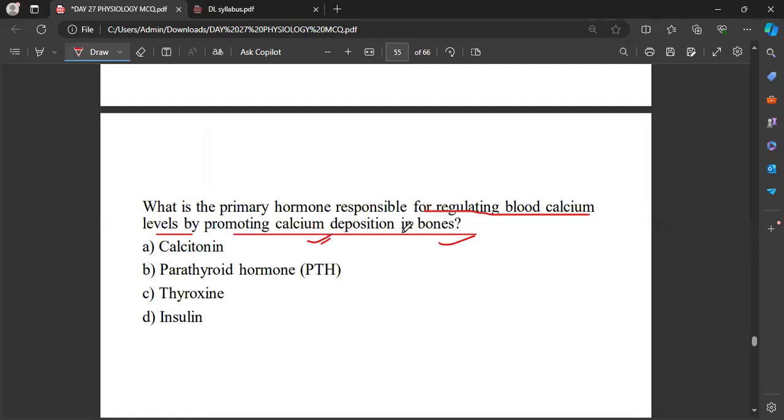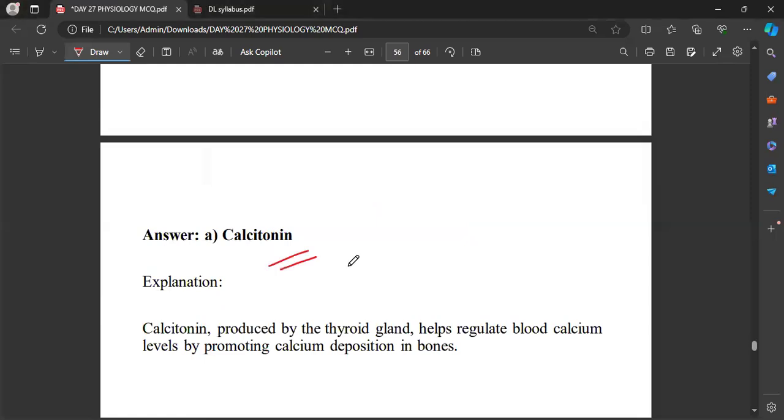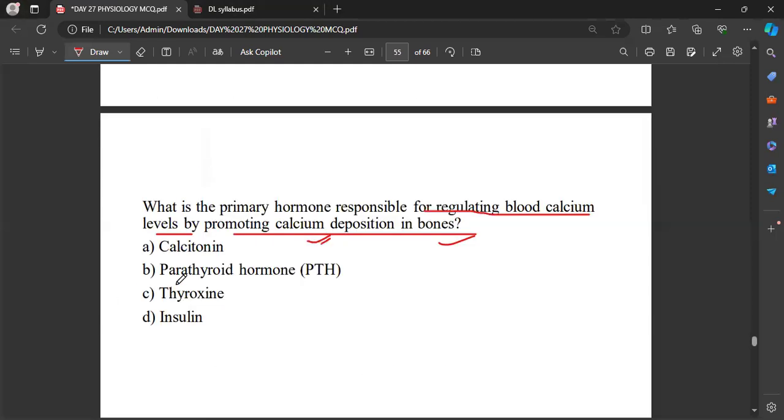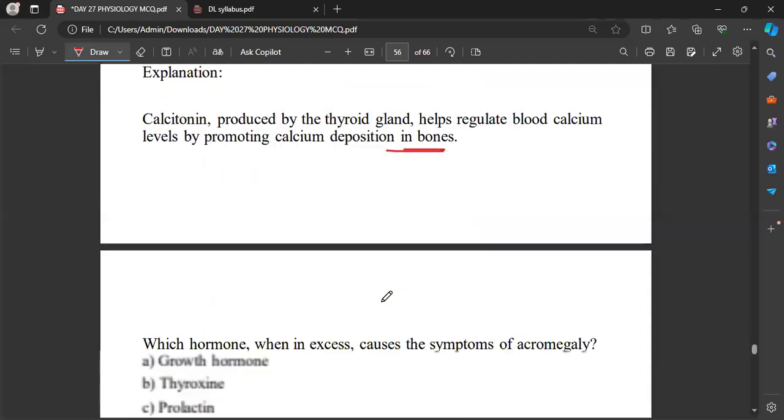It finds the blood calcium level high, so the excess calcium will be stored in the bones, and that is done by which hormone? That will be calcitonin. Okay. This is the one promoting calcium deposition in bones. So note the difference between calcitonin and parathyroid hormone.